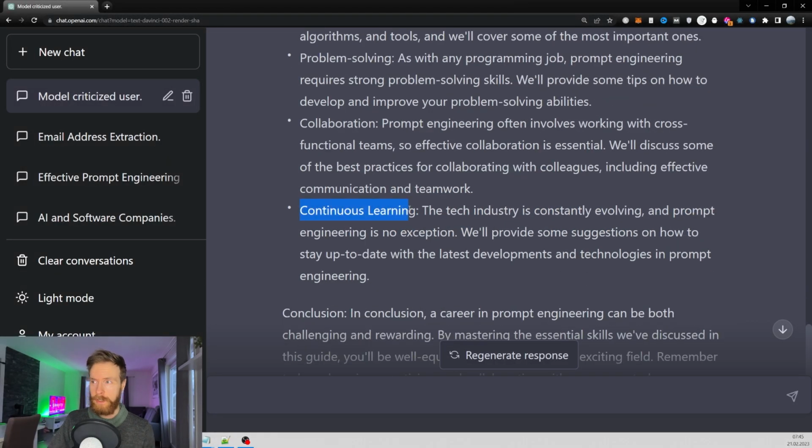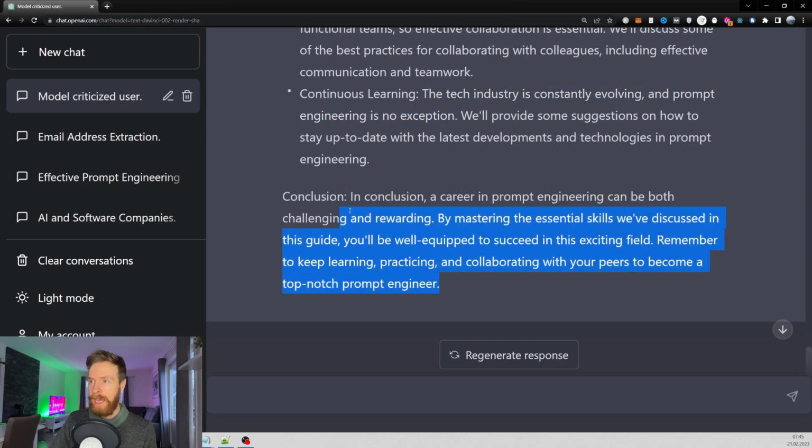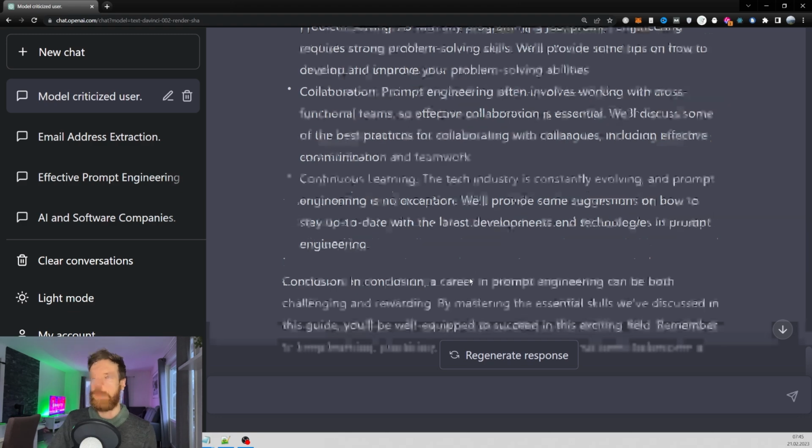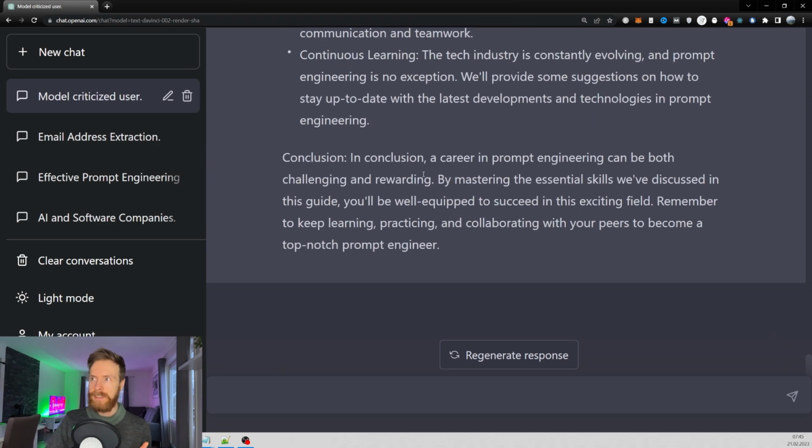Okay, continuous learning. The tech industry is constantly evolving and prompt engineering is no exception. Yeah, that's true. And it even added a conclusion here. Yeah, I think this actually worked out pretty good. And I was quite happy with the points ChatGPT pointed out in my text that kinda lacked some quality. Yeah, very happy. Let's move on to our next example.